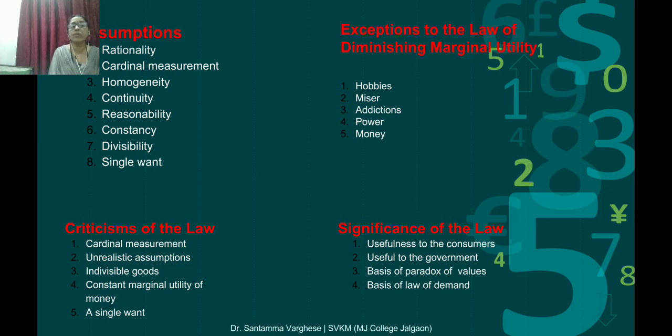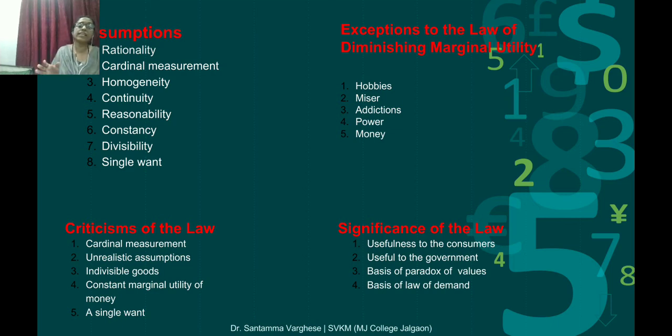Now, what is the assumption? Why do we make assumptions while making a law? For the law of diminishing marginal utility, first we have to assume that these kinds of conditions make the law come into practice. Which are the assumptions? First, rationality. Second, cardinal measurement. Third, homogeneity, continuity, reasonability, constancy, divisibility, and single want. These are the 8 assumptions given for making the law successful.